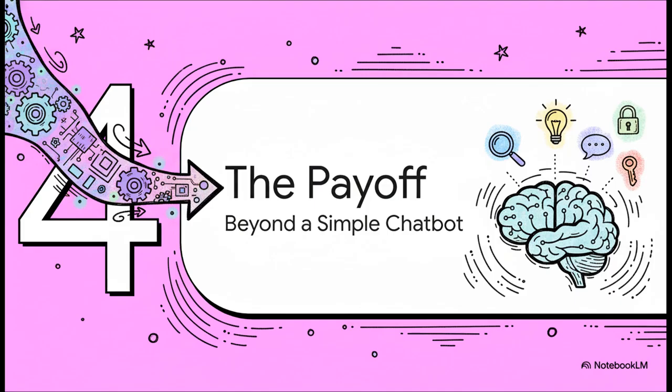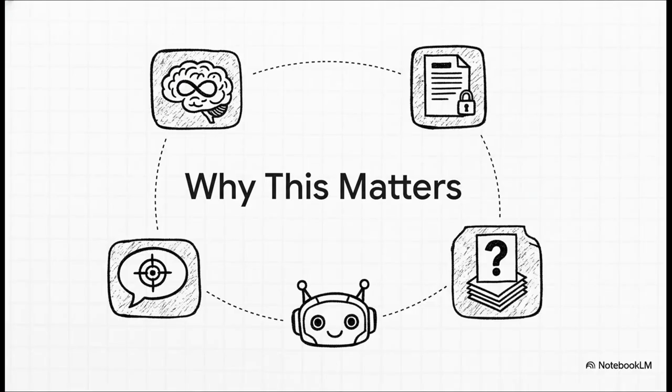So we've built the connection, we've wired everything up. Now, so what? What does this actually let us do? Well, this is where we graduate from a simple, forgetful chatbot to something with some truly powerful real-world applications. Look, this architecture is a total game changer. It means you can build a chatbot that actually remembers you and learns from your conversations over time. You can point it at your private data. Think company wikis, personal notes, your own knowledge base, and it can use that information securely without ever sending it to a third party. This lets you build a truly personalized AI assistant that understands your world and gives you the context-aware answers you actually need.